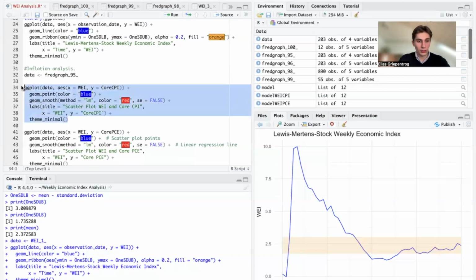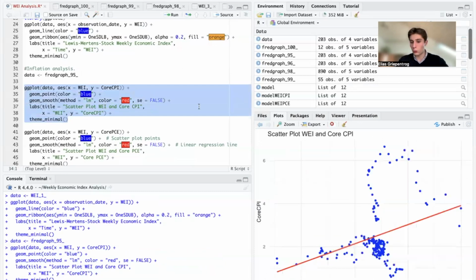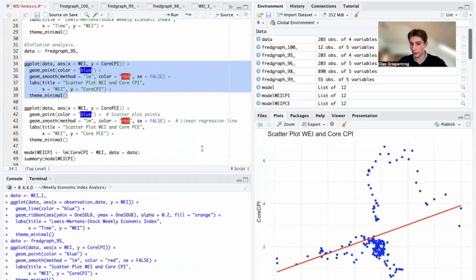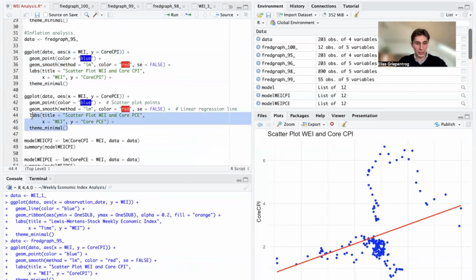So first of all, before we get to the inflation analysis, let's plot the weekly economic index against core CPI, which is headline CPI, excluding food and energy prices. And you can already see that there is a positive relationship here.